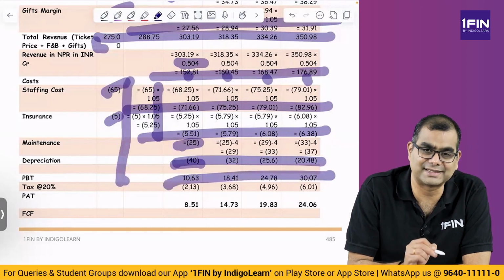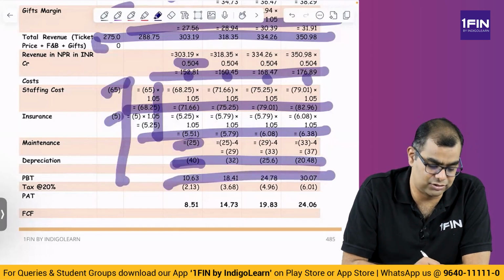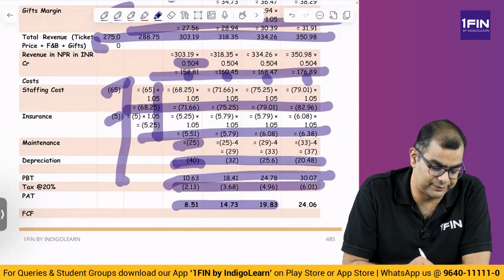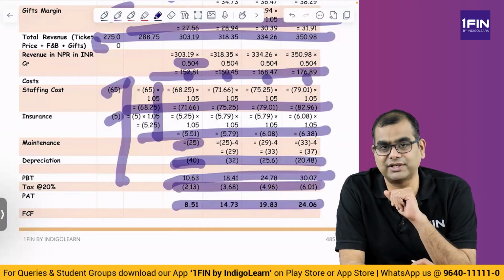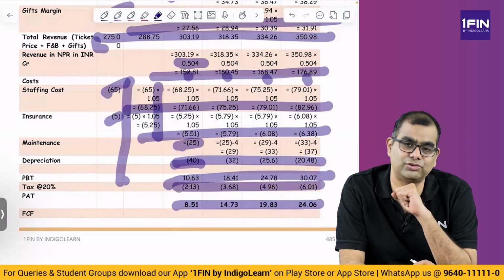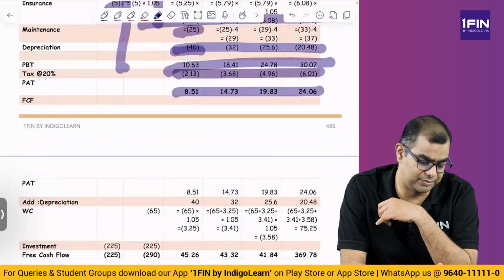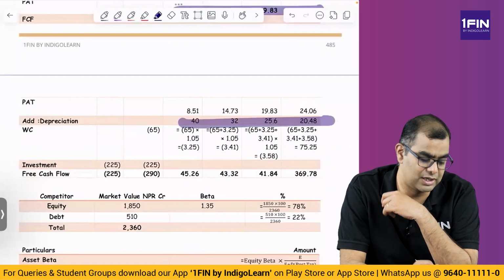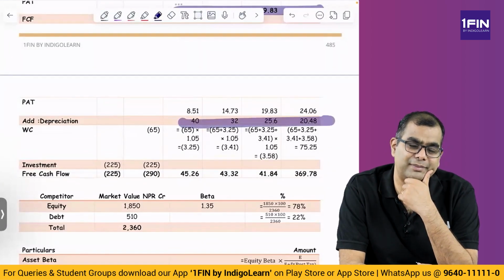On this PBT, tax rate. Tax rate is what? 20% in Nepal. So minus 20%, you get the PAT. This PAT is not FCF. What are the changes in this PAT that you have to do? One, of course, you have to add back depreciation. So you add back the depreciation. And you also have working capital and capex related items.